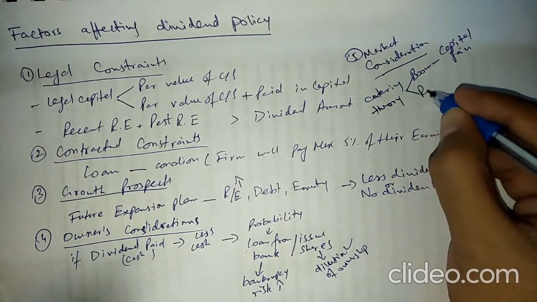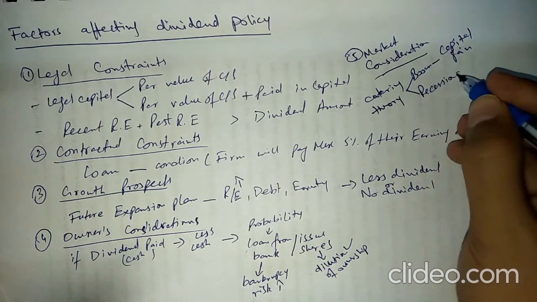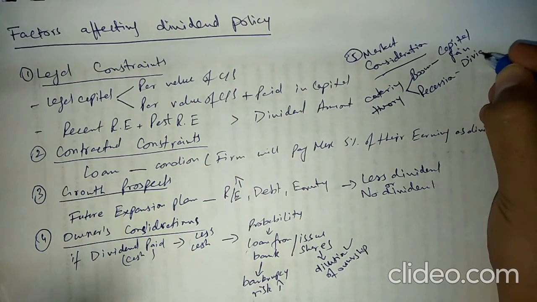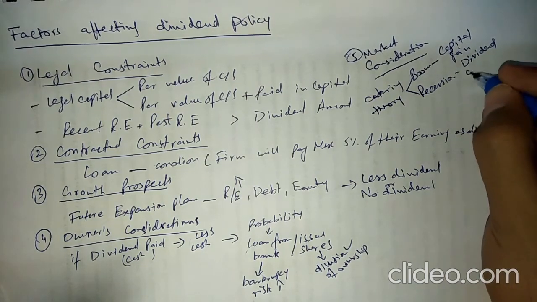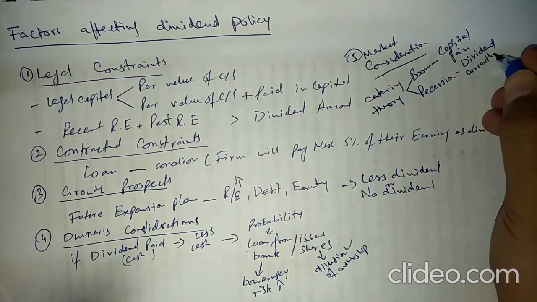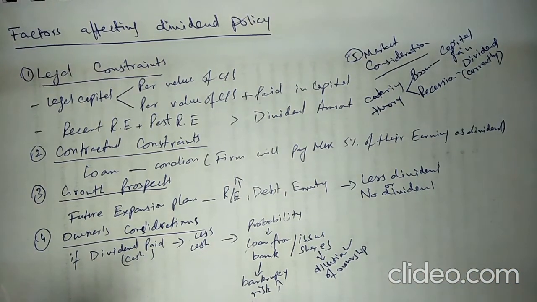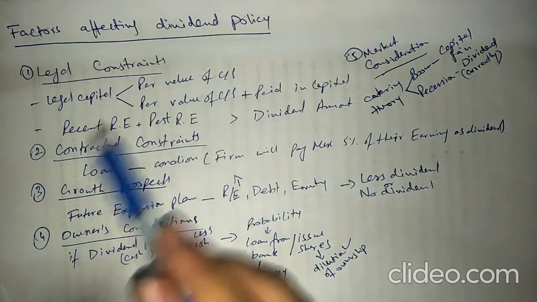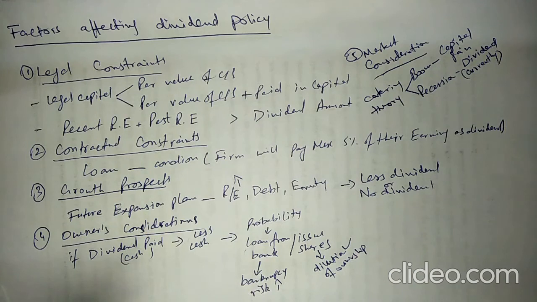And if there is a recession in the market, like right now in COVID-19, shareholders definitely prefer dividend payments rather than future dividend payments. In a recession, investors prefer to take dividends, but if the economy is in a boom, according to this theory, investors will prefer capital gain or future dividends. So market considerations also affect dividend decisions. All these factors affect the dividend policy and dividend decisions.